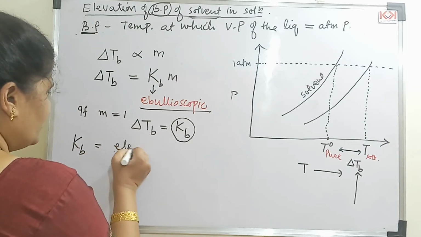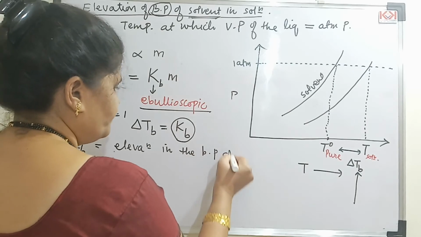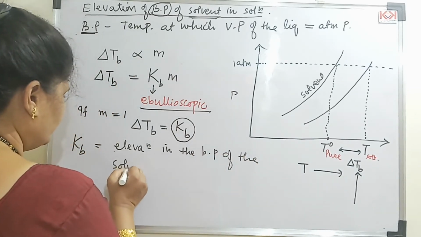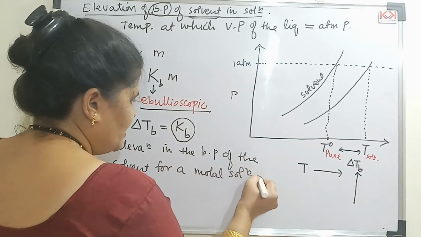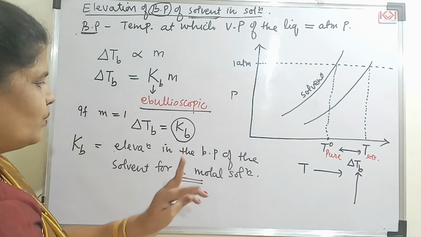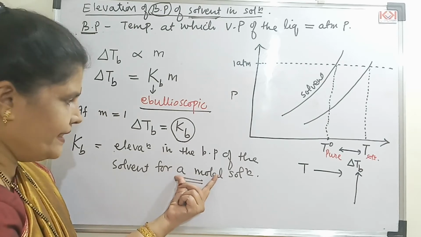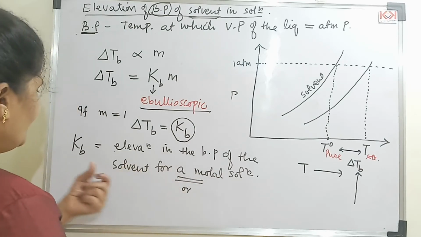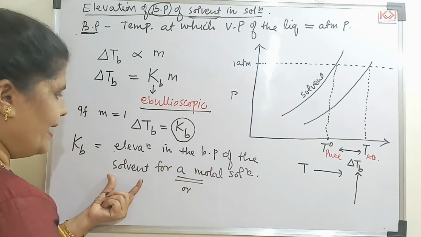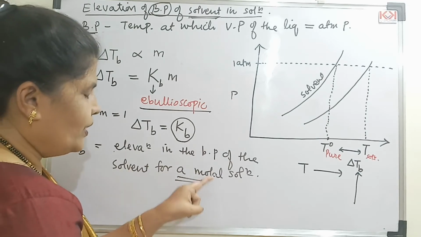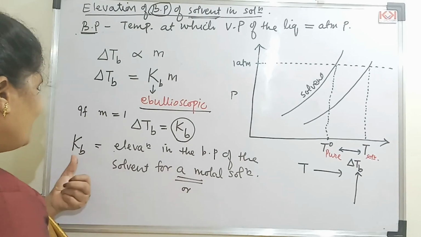How can you define this, students? It is the elevation or increase in the boiling point of the solvent for a molal solution. What is the meaning of molal? It means when the molality is 1. Or you can put the definition of molality here. So I can reframe the definition: KB is the elevation or increase in the boiling point of the solvent when 1 mole of the solute is dissolved in 1 kg of the solvent. That is how I can define the ebullioscopic constant.